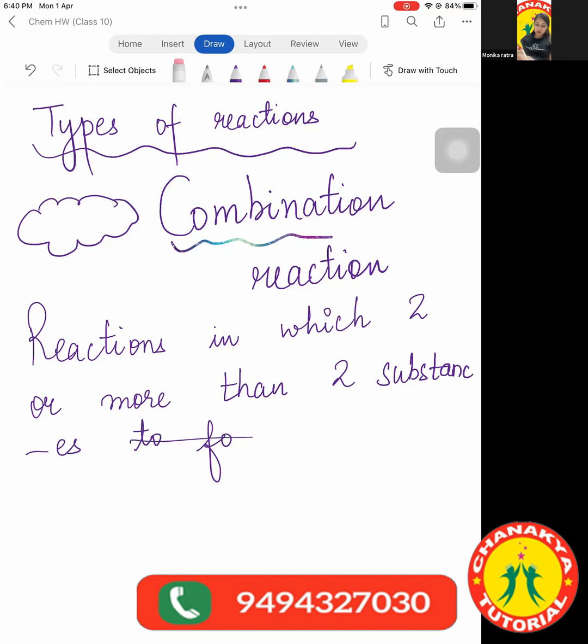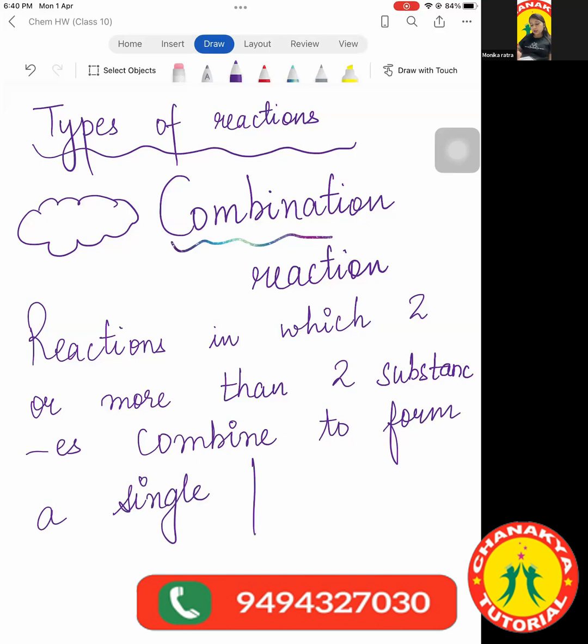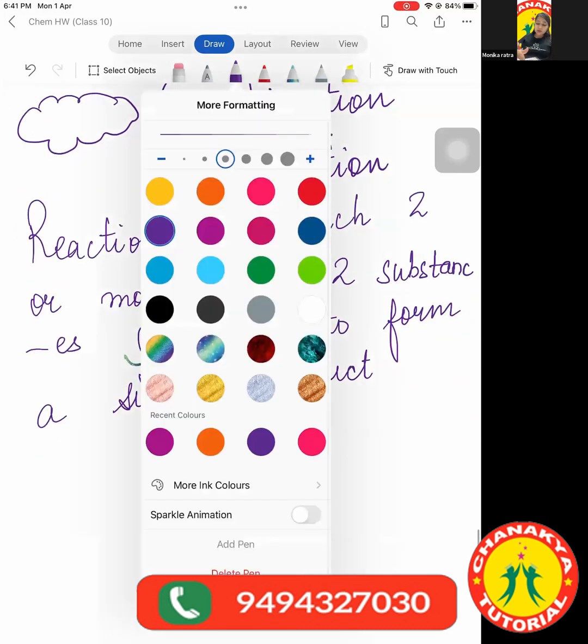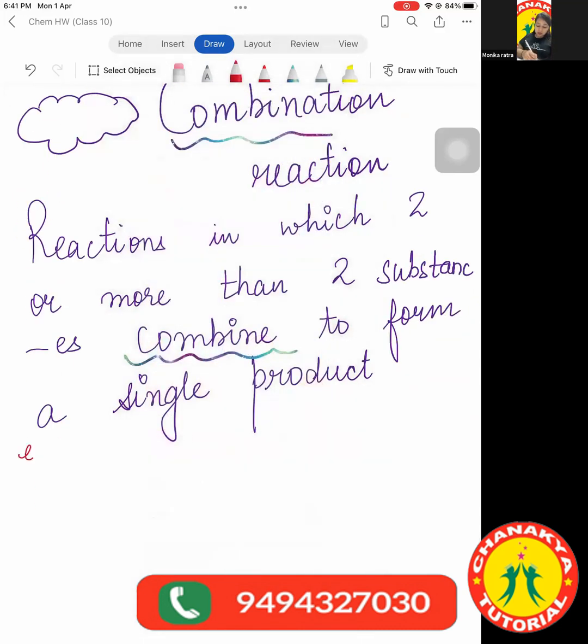I've missed the main word. Just a second, I'll just erase and then I'll write. Combine to form a single product. Just one product is formed in this reaction when 2 or more than 2 substances combine with each other. Then only and only one product is formed when 2 or more substances combine with each other. Now we will jump on to some examples so that you are able to understand.